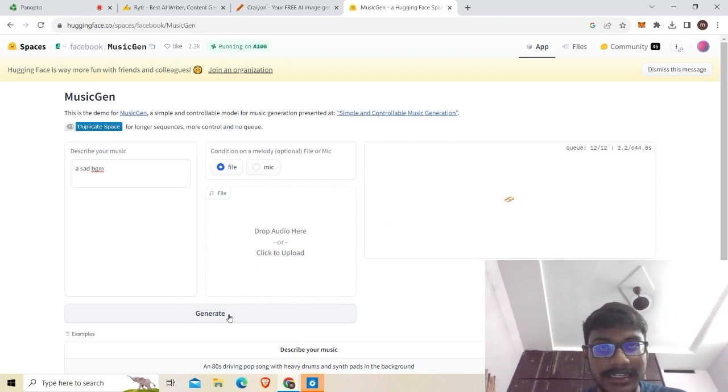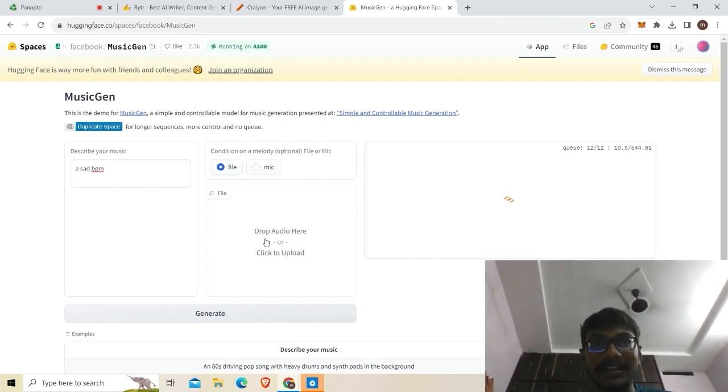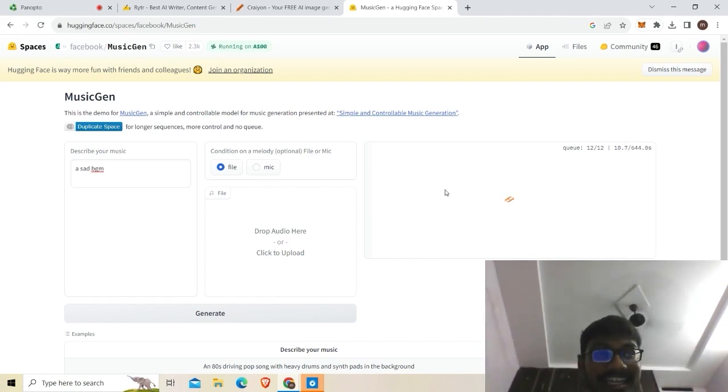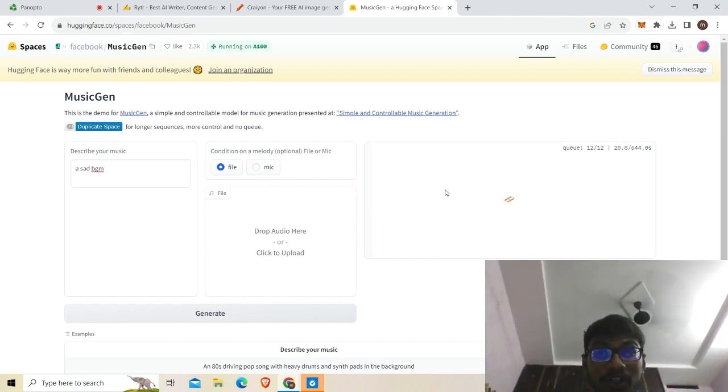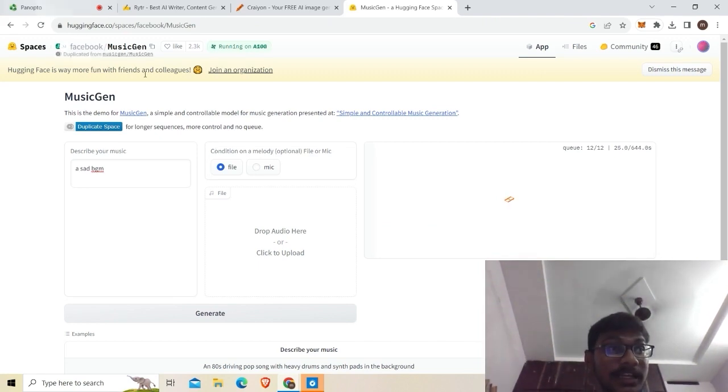After clicking generate, you can add files also, like which melody you want and what patterns you want. Everything you can add in this. AI is becoming more interesting, and if you play with AI, you can make more AI tools and build applications like this Hugging Face and Music Gen.